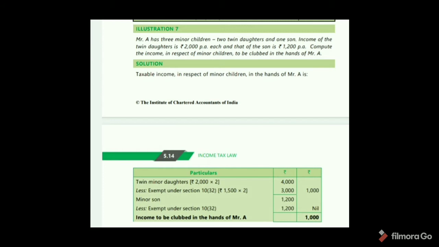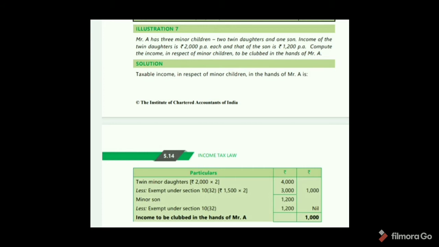Two twin minor daughters. The income of the twin minor daughters is 2,000 per annum each. So 2,000 into 2 is 4,000, less exempt under section 10(32), 1,500 per child, so 1,500 into 2 is 3,000. So 1,000. Minor son, income 1,200 per annum.